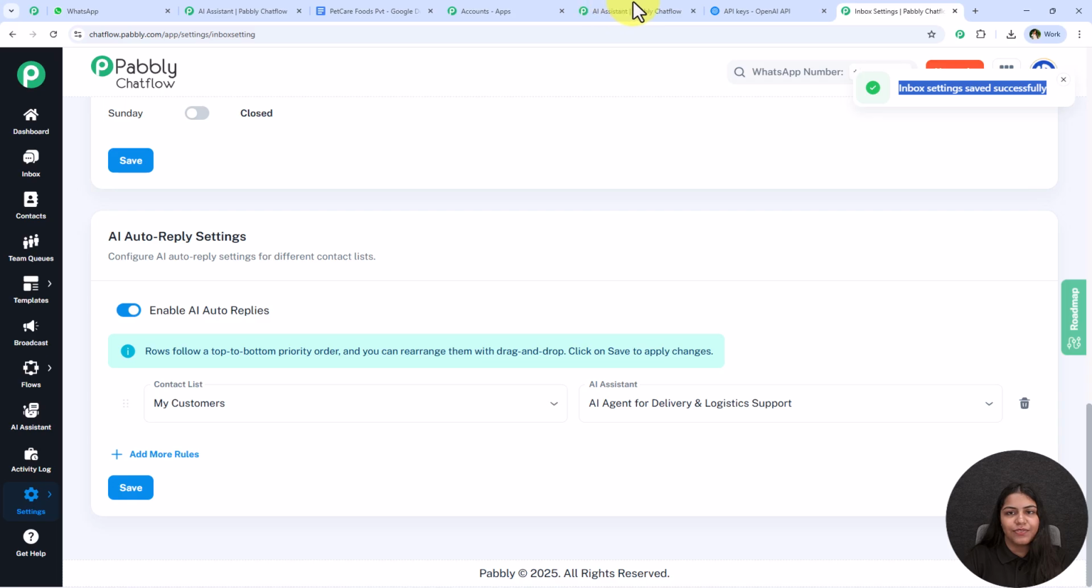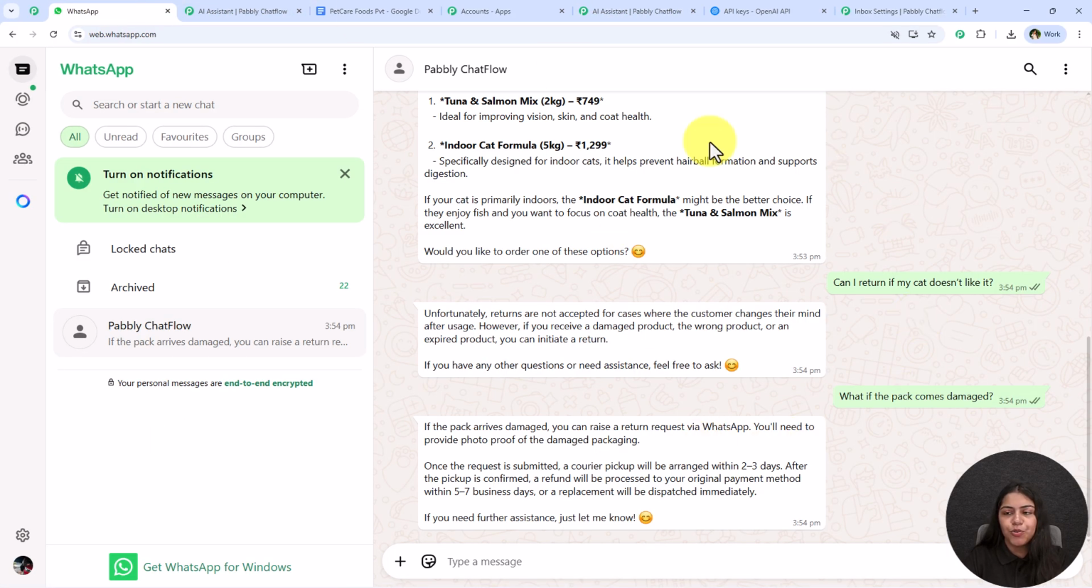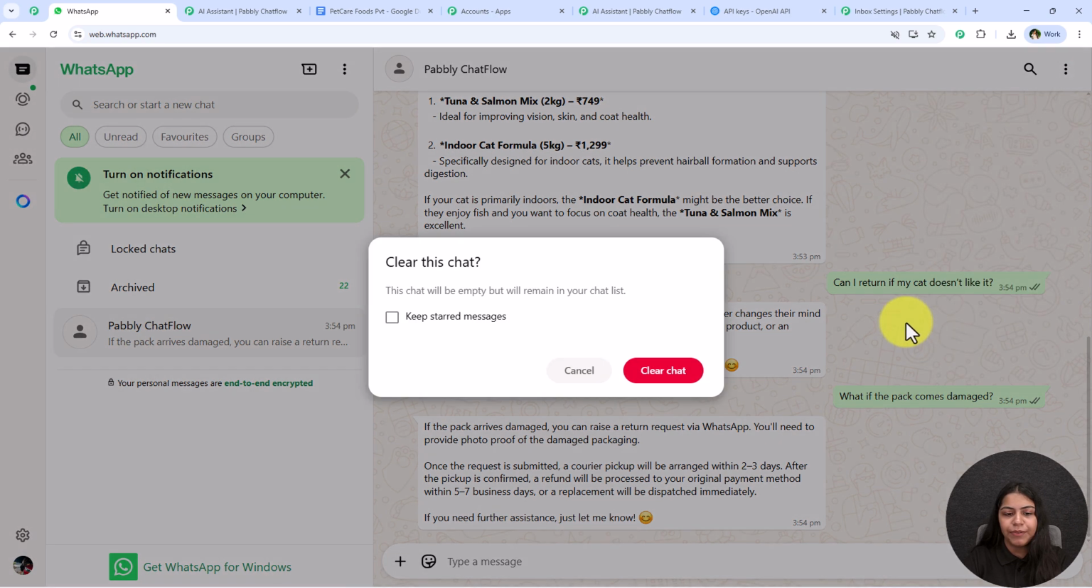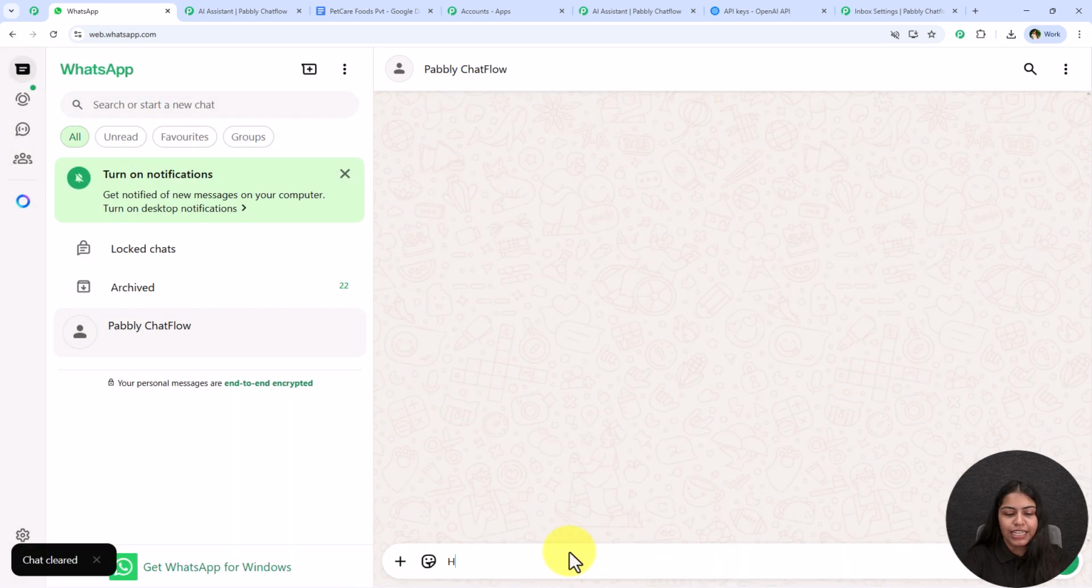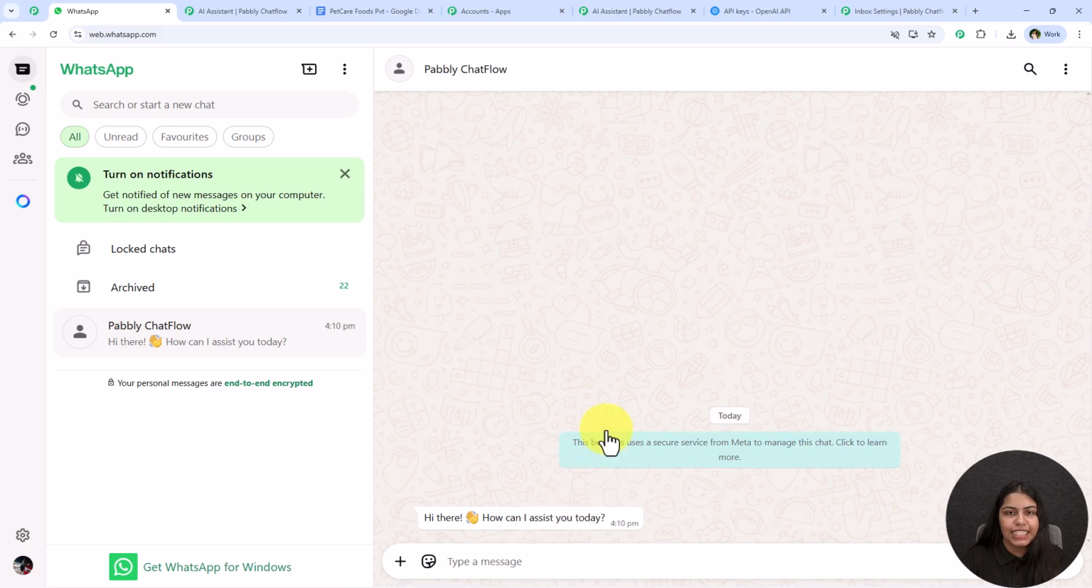With this, we have successfully completed this AI assistant. Now let's check this in real time. I'm going to open my WhatsApp once again. I'm going to clear the previous conversation and start fresh. Let's say this time I'm going to message hey, and I'm going to send this message. And it is saying, hi there, how can I assist you today?